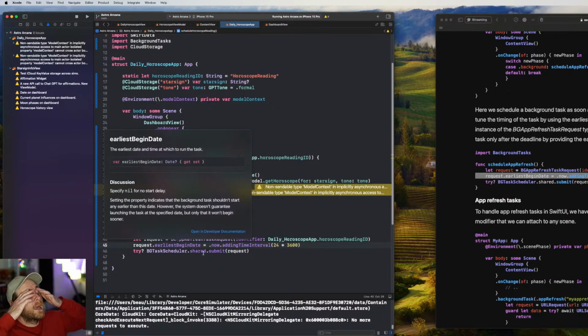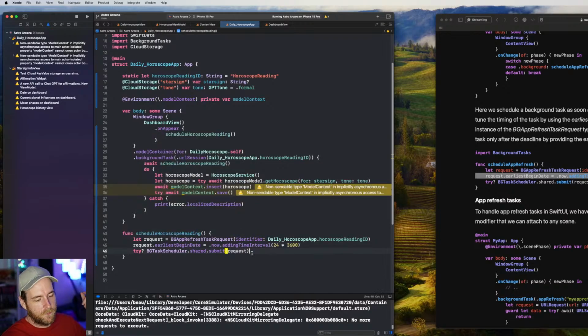Okay, so the reason why it has things like the earliest begin date is because you can't actually demand, like you can't say to iOS, you must run at this particular time. It will do it sometime after the time that you schedule. So what will happen is you've got your phone, right? And maybe it's been locked for a couple of hours, and maybe iOS goes through all the background tasks for all the apps once per hour. Maybe it does it every 10 minutes. I don't know how it works internally.